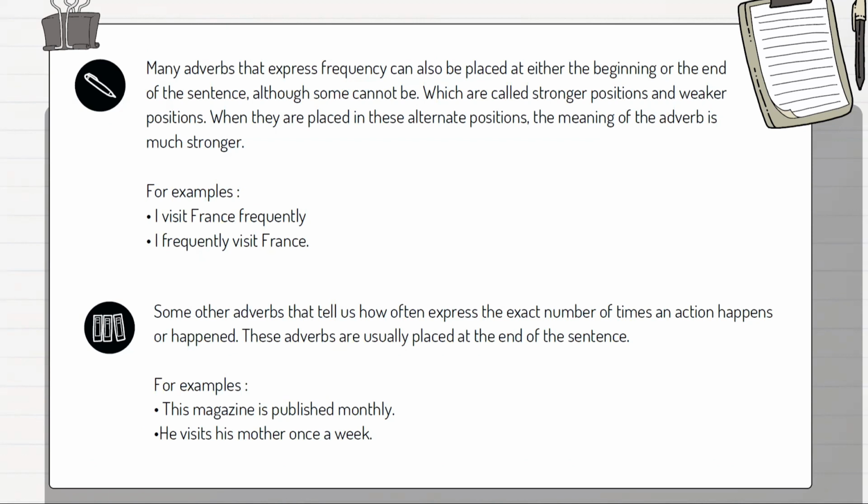And I frequently visit friends. Meanwhile, this one is an adverb which is in a weaker position. Some other adverbs tell us the exact number of times an action happens or happened. These adverbs are usually placed at the end of the sentence. For example, this magazine is published monthly, and he visits his mother once a week.